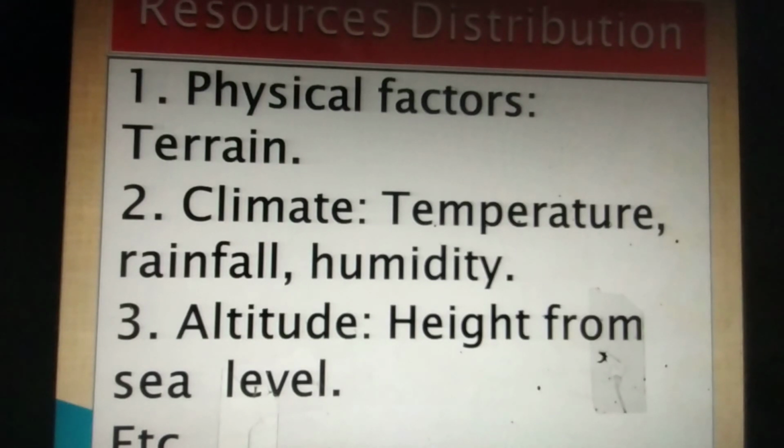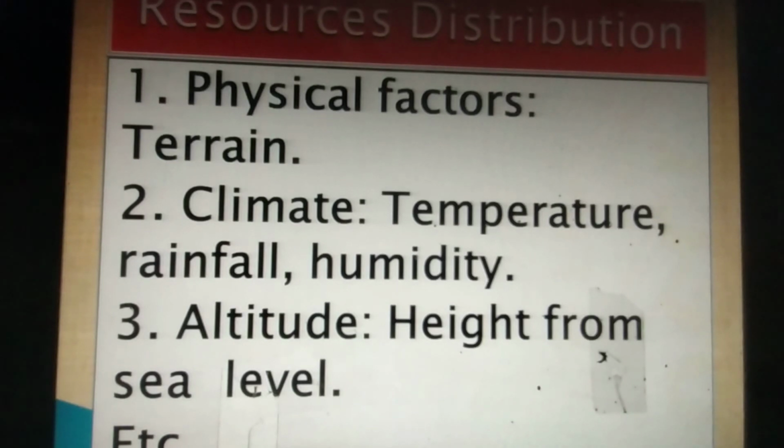Second is the climate. If the temperature of any area is very hot, that area may have different types of resources, and if it is cold, that may have different types of resources. It depends on rainfall too. If any area is having heavy rainfall, we may find tropical rainforests in that area, and humidity also matters.